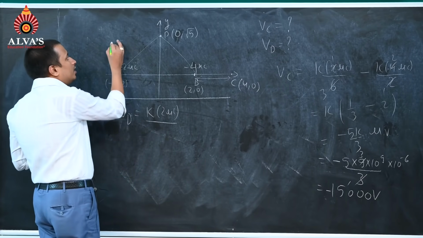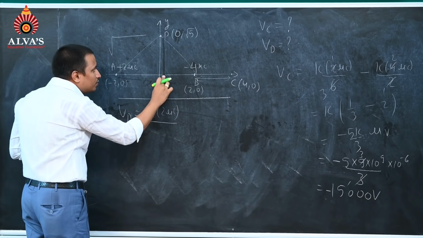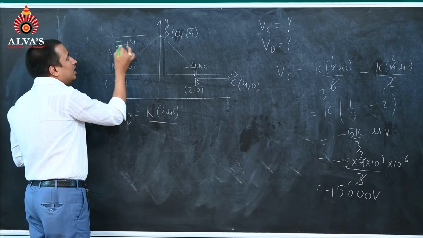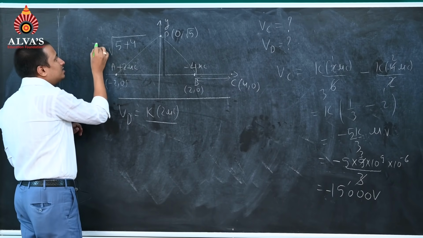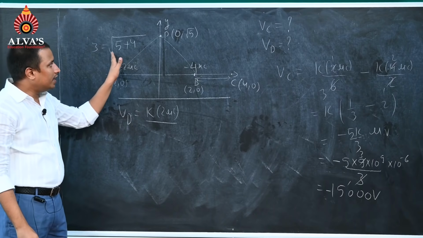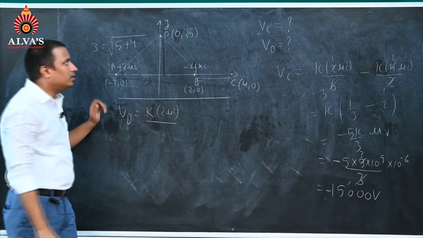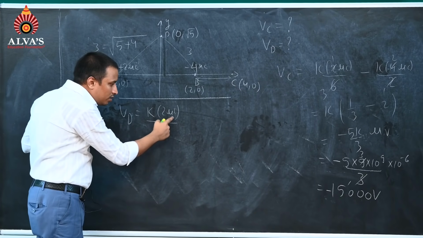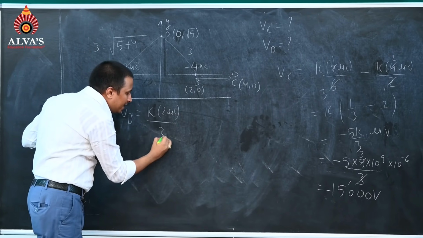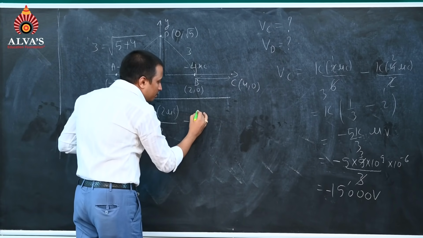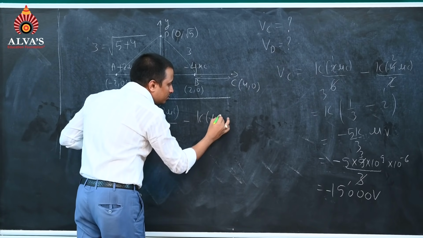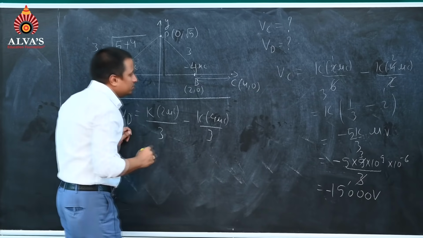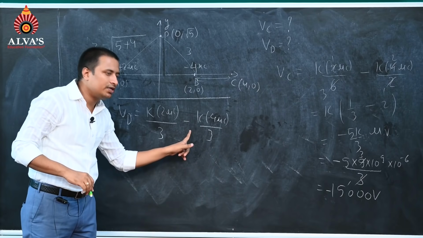It will be equal to under root 5 plus 4, that is 9, under root 9 will give us 3. This will also be equal to 3, so it will give us K into 2 microcoulomb by 3 minus K into 4 microcoulomb by 3. Due to this charge being negative, that's why I've written the minus sign.